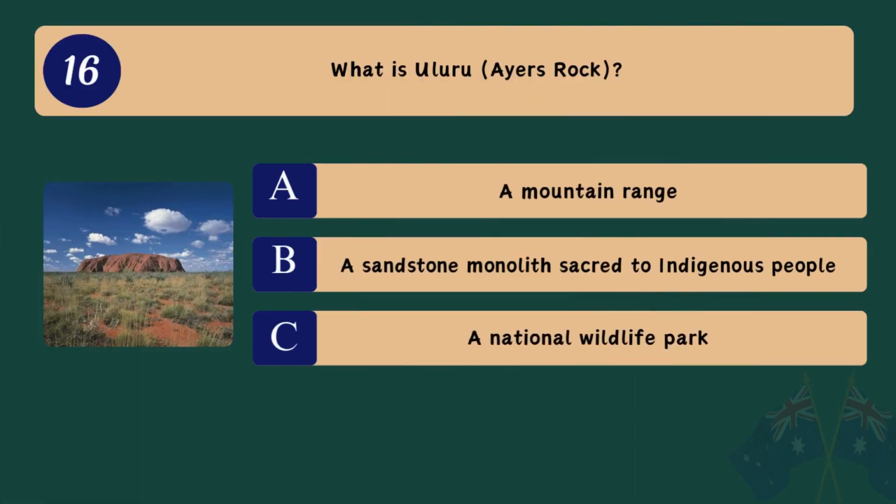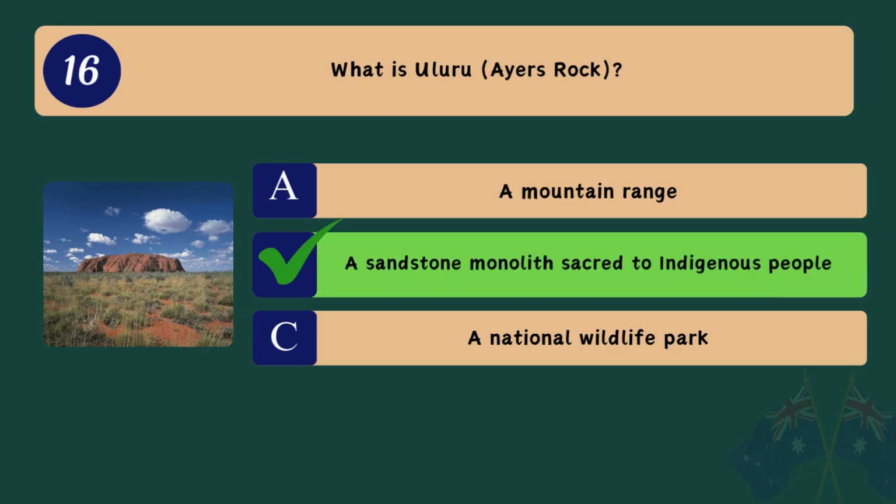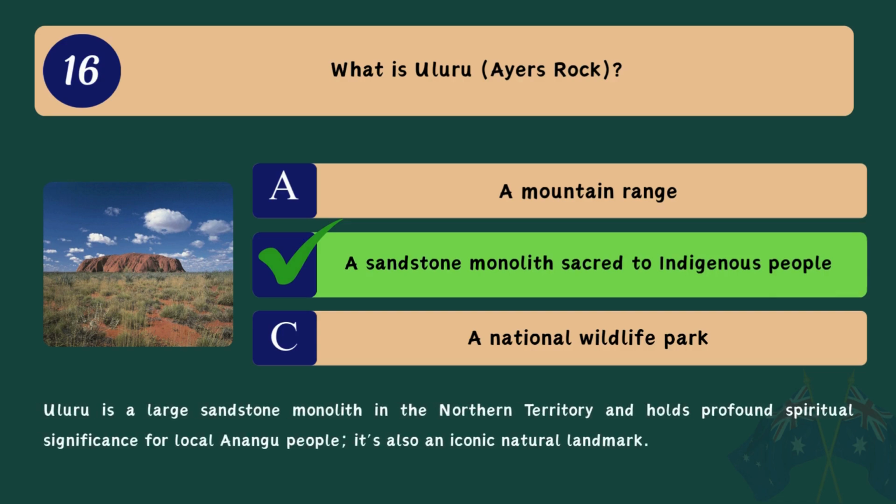Question 16. What is Uluru, Ayers Rock? A. A mountain range. B. A sandstone monolith sacred to Indigenous people. C. A national wildlife park. Correct answer. B. A sandstone monolith sacred to Indigenous people. Uluru is a large sandstone monolith in the Northern Territory and holds profound spiritual significance for local Anangu people. It's also an iconic natural landmark.